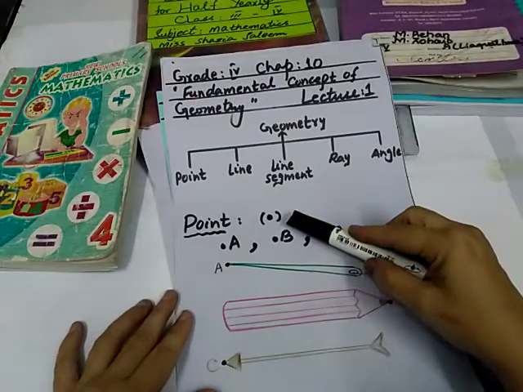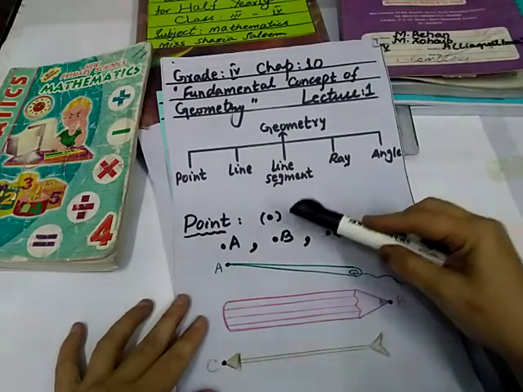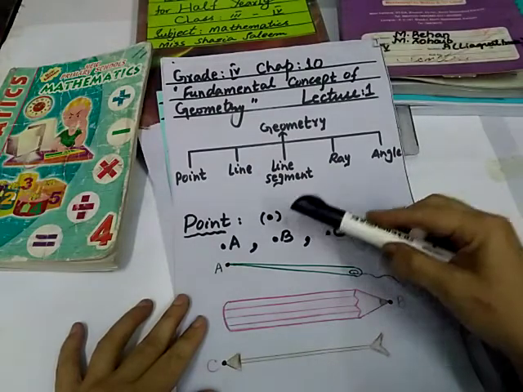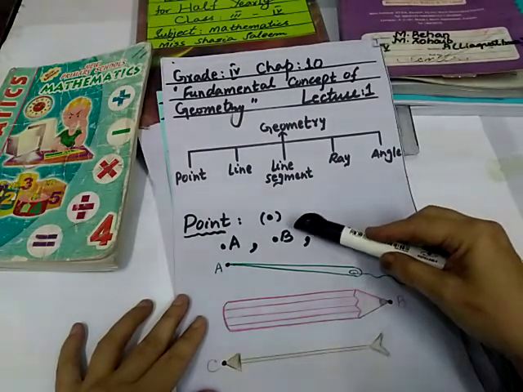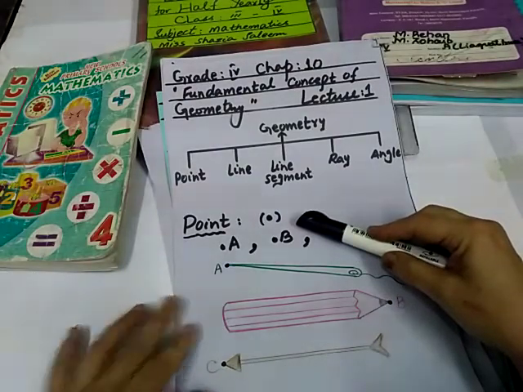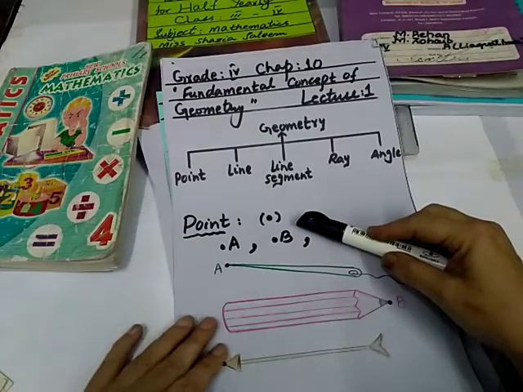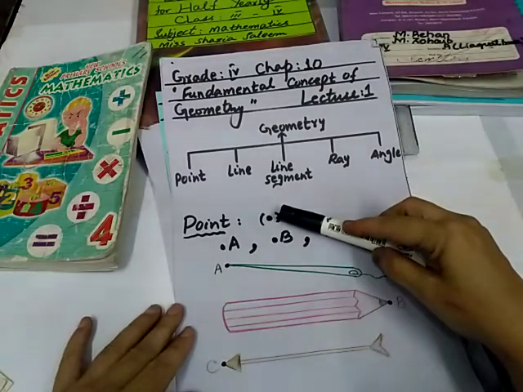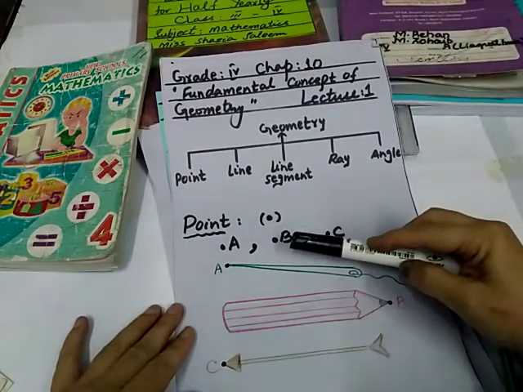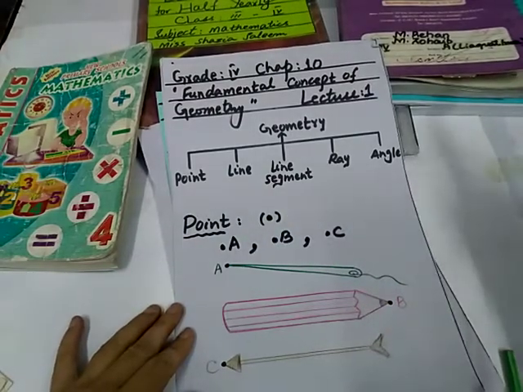What is a point? A point is an exact location on a particular place. A point has no size. It has only position. A point has no dimension, no length, no breadth and no height. A point is represented by a dot. It is named with a capital letter: point A, point B, point C, point D, and so on.